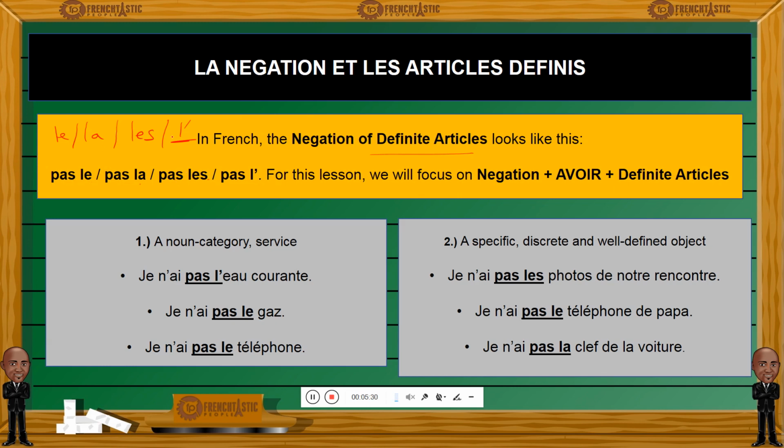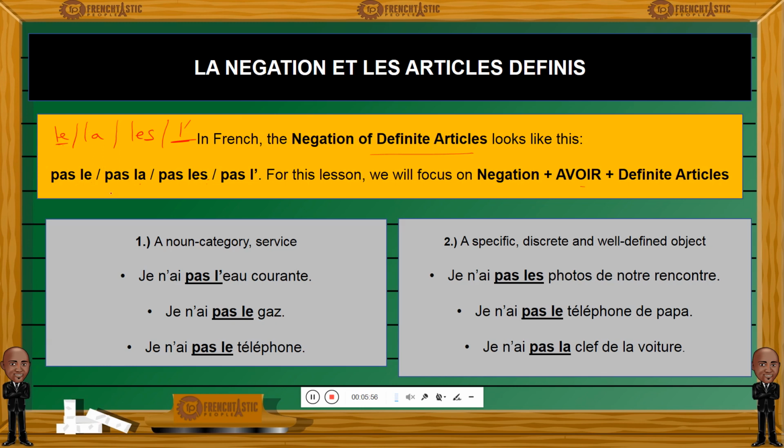So that's what we're going to be focusing on, the negation of avoir plus definite articles. So why do we stick with definite articles in a negative sentence?